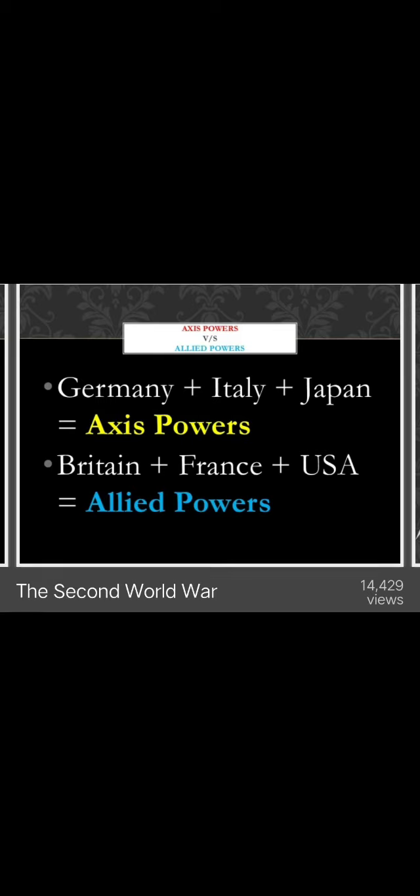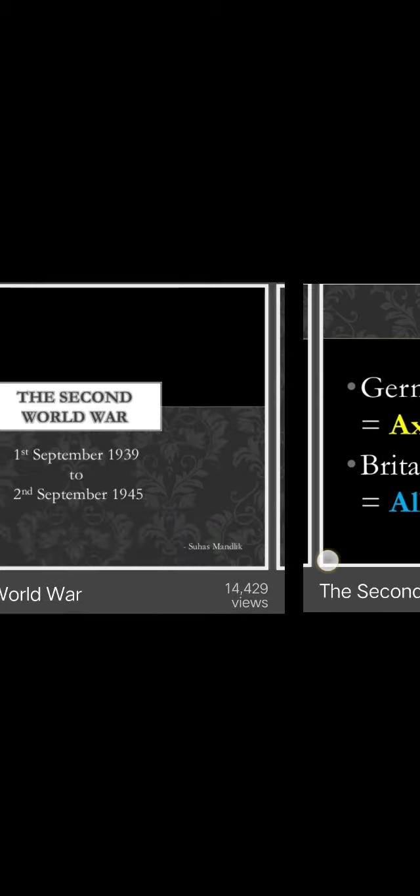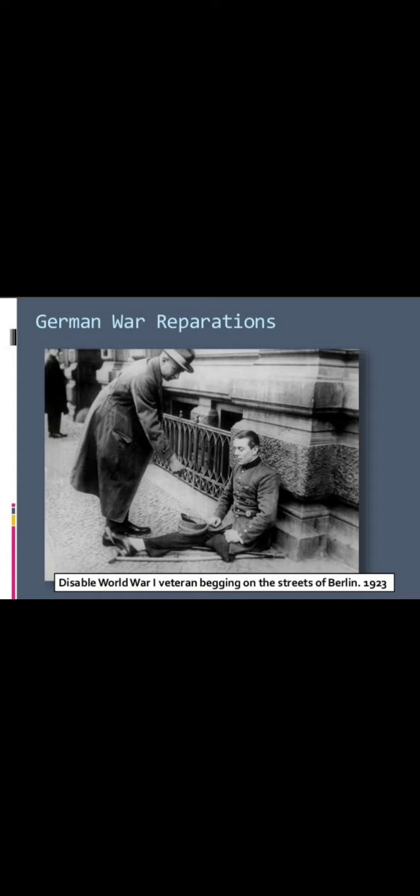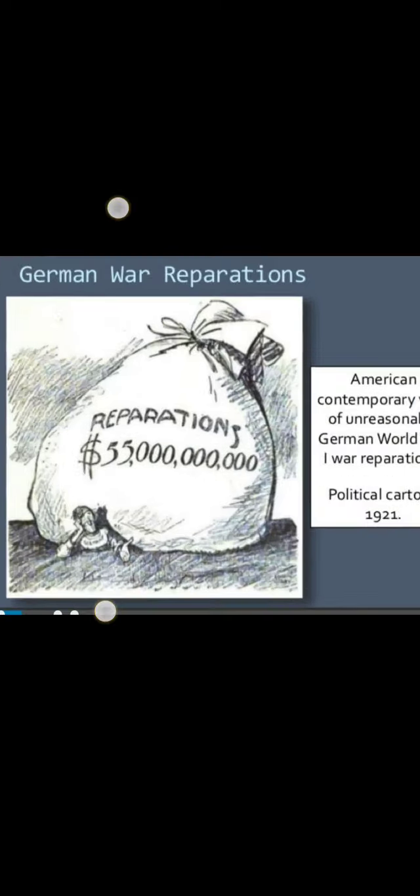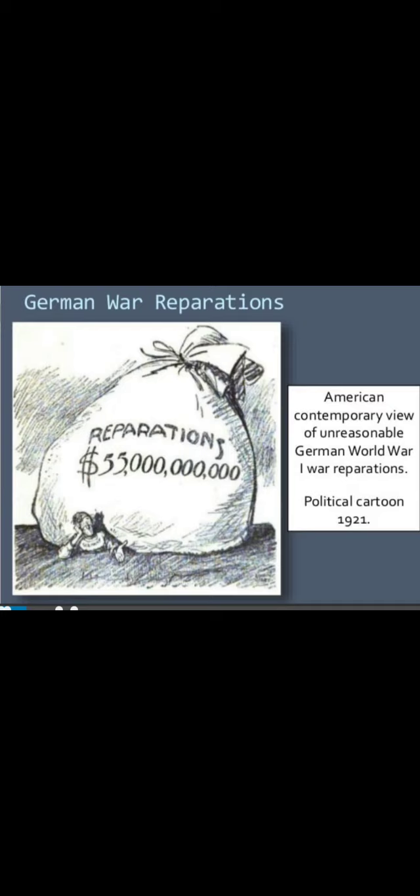And then finally all the blame was taken up by Germany. Germany was asked to pay a huge reparation cost. That's why the Treaty of Versailles. This picture shows the condition of Germans after the end of World War I: a total economic downfall. People even started to beg on the streets of Berlin. In this picture you can see that Germany was asked to pay a huge reparation to America and to the allied countries.